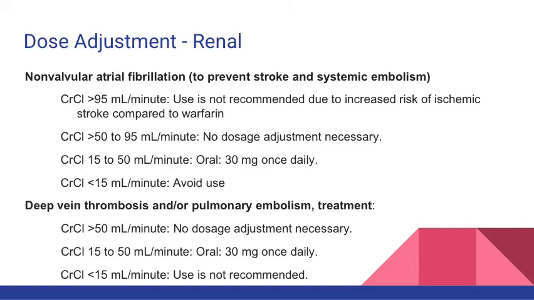Those taking edoxaban for deep vein thrombosis or pulmonary embolism with renal impairment and a CrCl above 50, no dose adjustments are required. A CrCl between 15 and 50, only 30 milligrams once daily is recommended, and those with a CrCl below 15, it is not recommended for them.